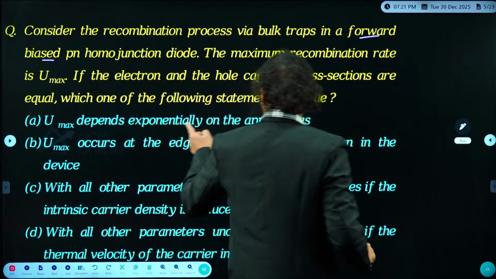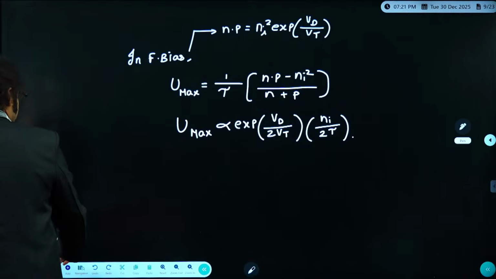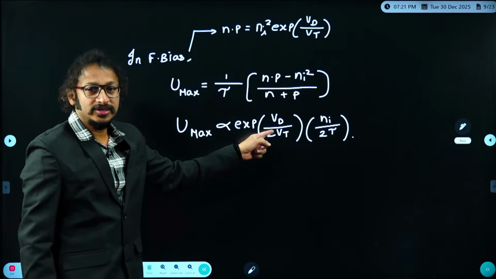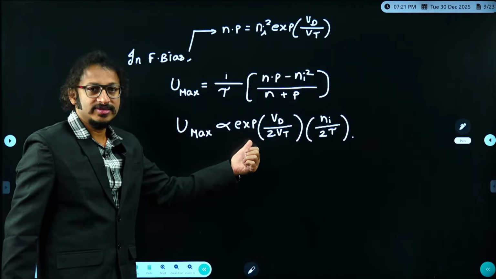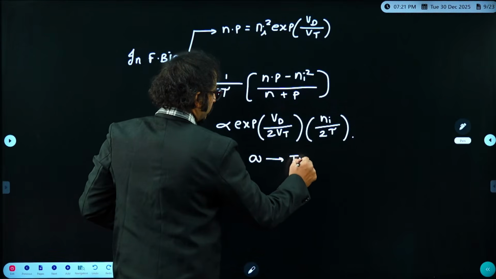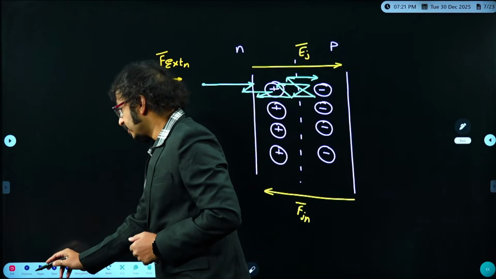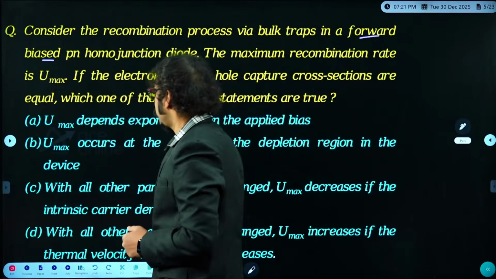Okay, now go through the first question, first option, dear students. Umax depends exponentially on the applied bias. Yes, I think this is perfect. Umax strictly depends on the diode voltage, and that dependency is exponential. So option A is true. Am I right, everybody in the class? In a similar way, go through the second one.